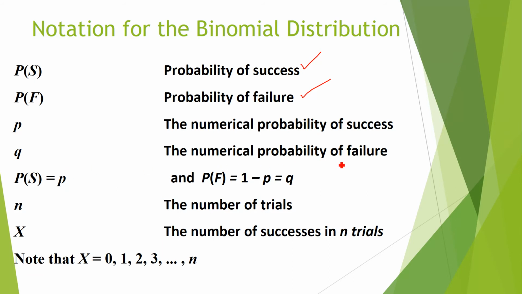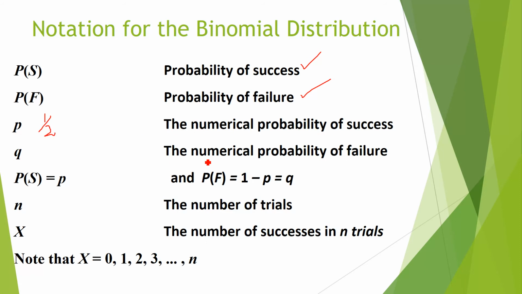Q is the numerical probability of failure, right? Here is one important thing I will show you. Suppose the probability is half, just like in the case of flip a coin, there is a 50% or half probability that the head will come. So Q is the numerical probability of the failure. What is the probability that the head will not come?